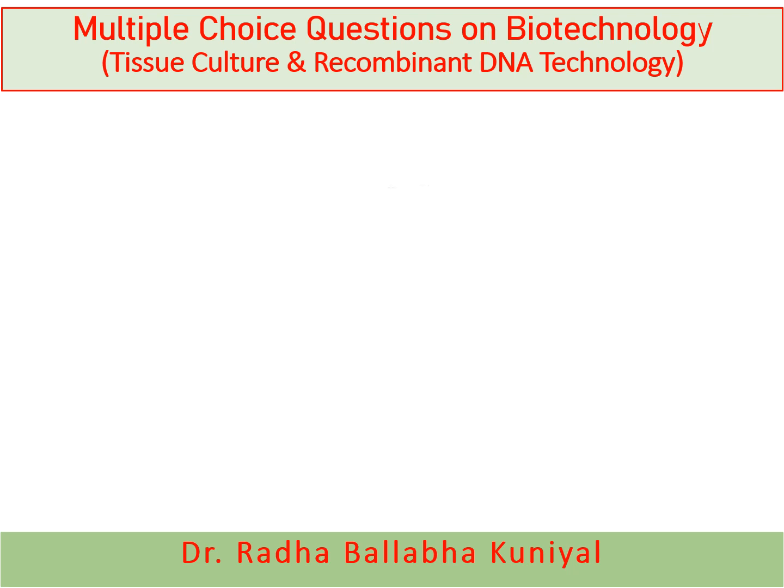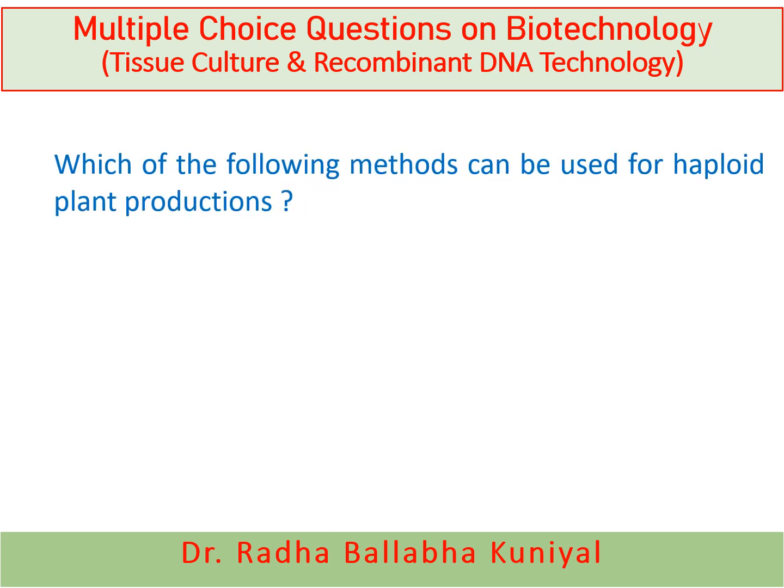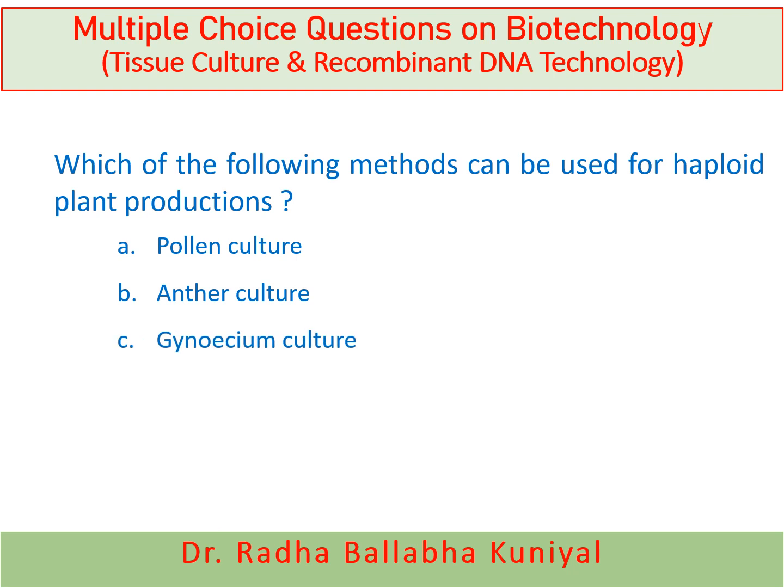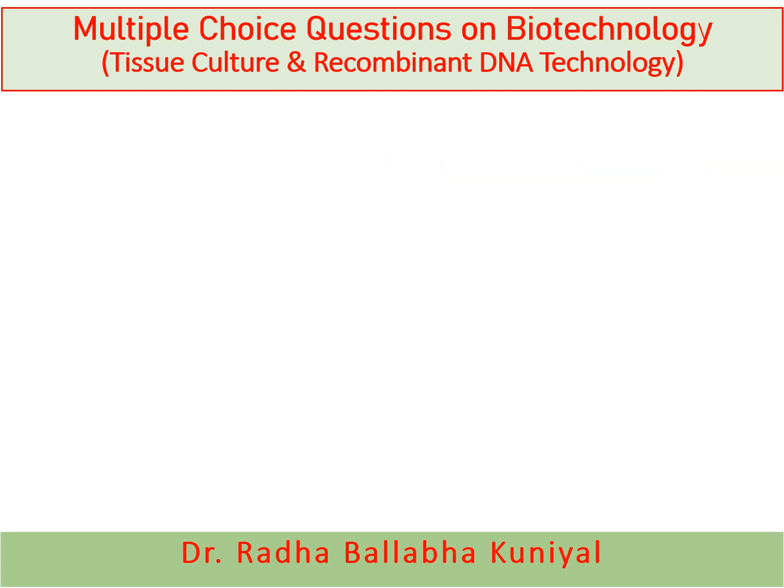The next question is, which of the following methods can be used for haploid plant production? Pollen culture, anther culture, gynoecium culture, or all of the above? And here the right answer is all of the above. By pollen culture, anther culture, and gynoecium culture, we can create the haploid plants in plant tissue culture techniques.